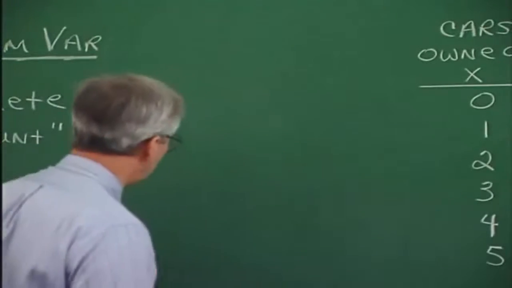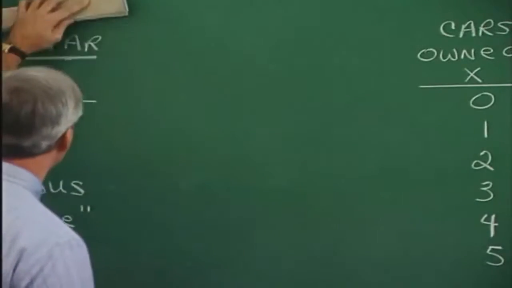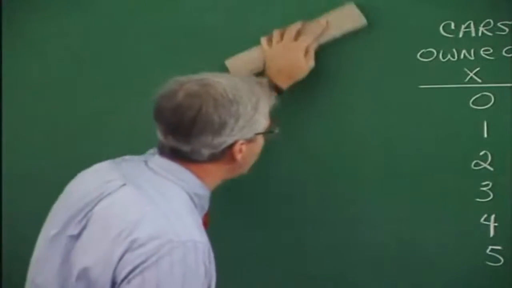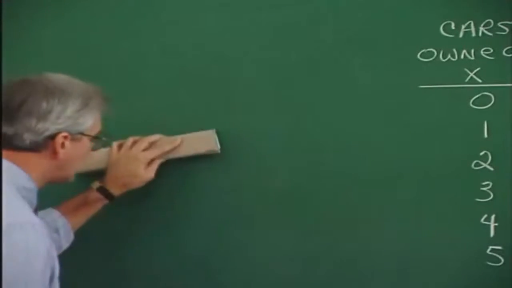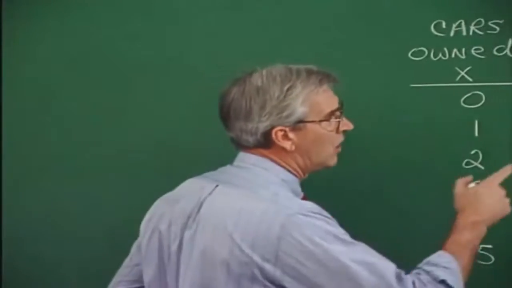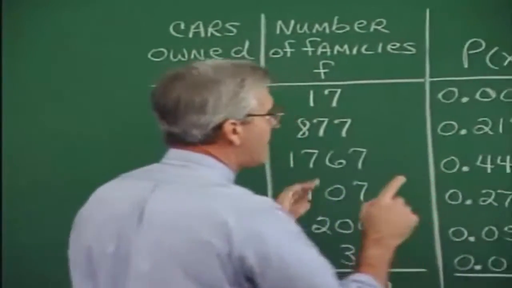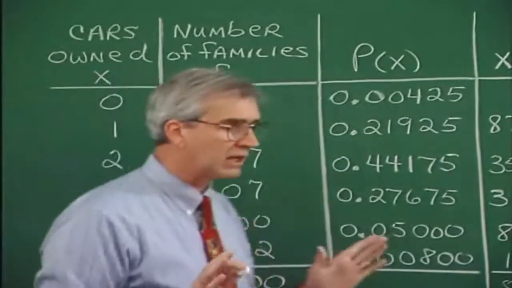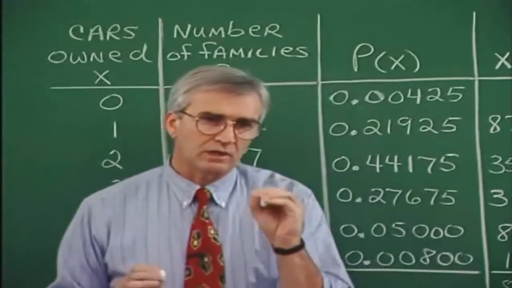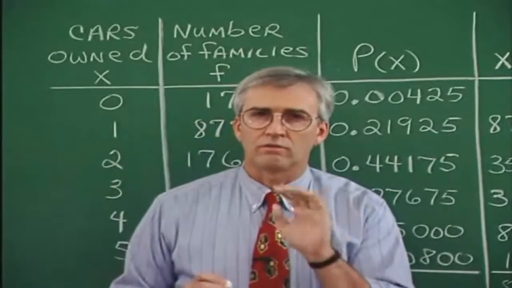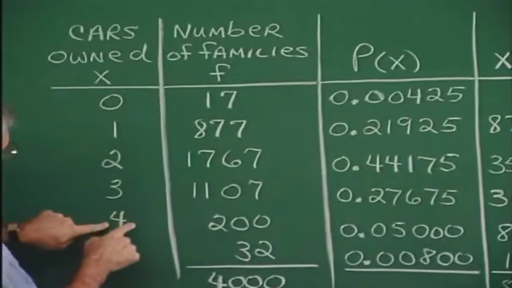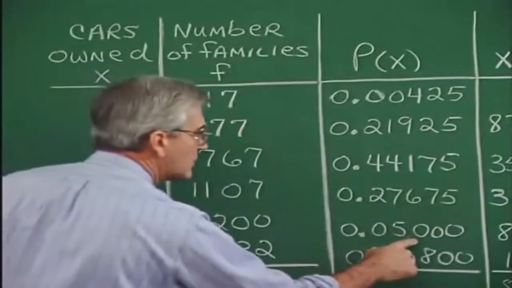I want to talk about mean and standard deviation from what we discussed before. But before I do that, I'd better make sure we understand the notion of probabilities over here, this P of X. If we ask ourselves, what's the probability that a family selected at random will own 4 automobiles, then all we do is say 4 automobiles, here's the probability associated with that.